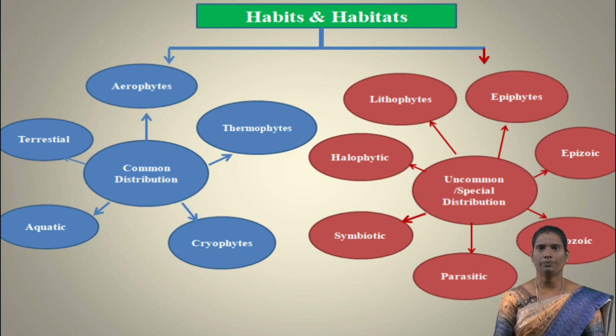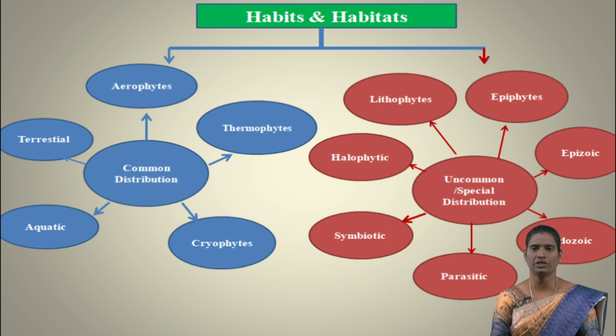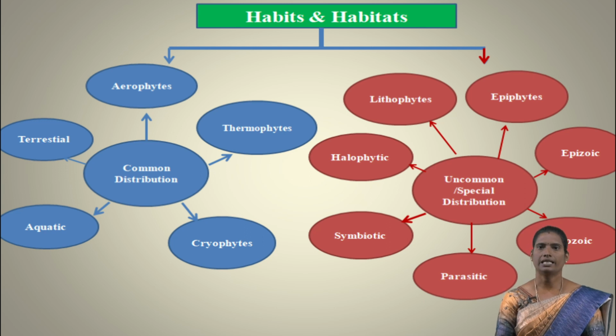Uncommon distribution or special distribution is classified into 7 groups: symbiotic, halophytic, lithophytic, epiphytic, epizoic, endozoic and parasitic. In uncommon distribution, the symbiotic algae involve interaction between 2 different organisms living in close association or close relations with each other. So it is called symbiotic organisms. Example, lichen. Next, halophytes prefer high salt conditions. It is a salt-tolerant plant that grows in soil or water of high salinity. So that type of algae is called halophytic algae. Example, Avicennia, Rhizophora, etc.